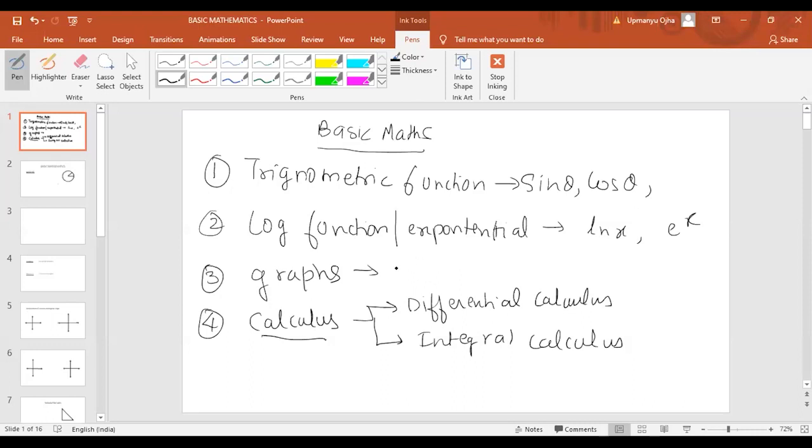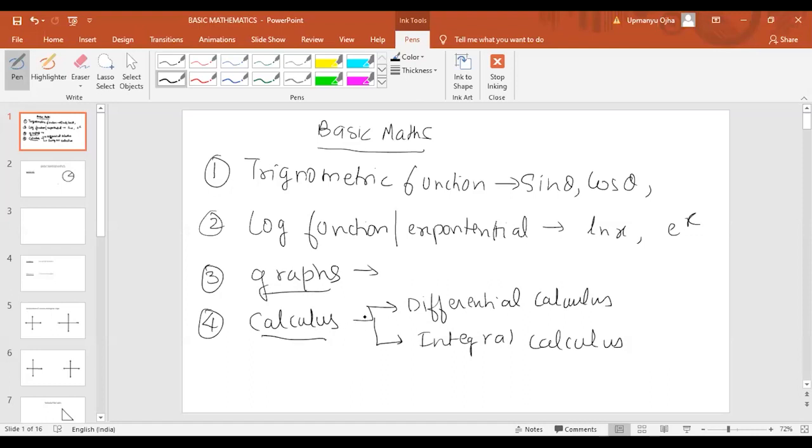Then we have graphs. The graphs are also very important for us. In the NEET exam, most of the questions will be from graphs itself. So we have to find the slope of the graph, and then plot graphs like distance versus time graph, displacement versus time graph. We'll study all these things in graphs. The last and most important part is calculus. Calculus is relatively a new topic for you all, and it is very important as per the NEET exams.